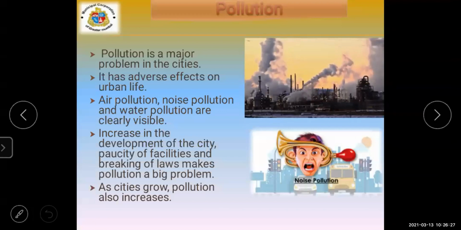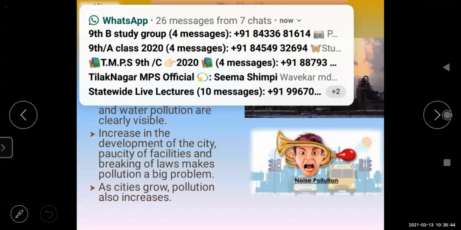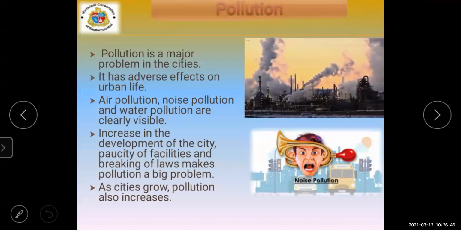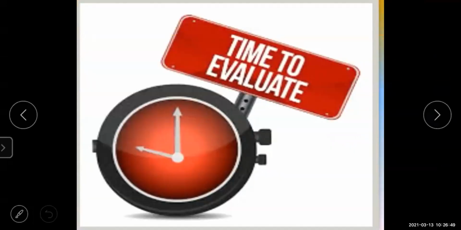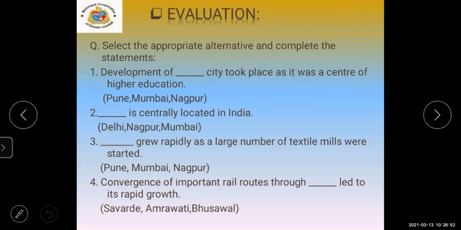Now, here we have seen all the important points of chapter number 10 about urbanization. Now we are going to have an objective type test. I request all the students to read the question and answer it. Here you can see on your screen, fill in the blanks are there, options are also given. Now let's start from the first one.